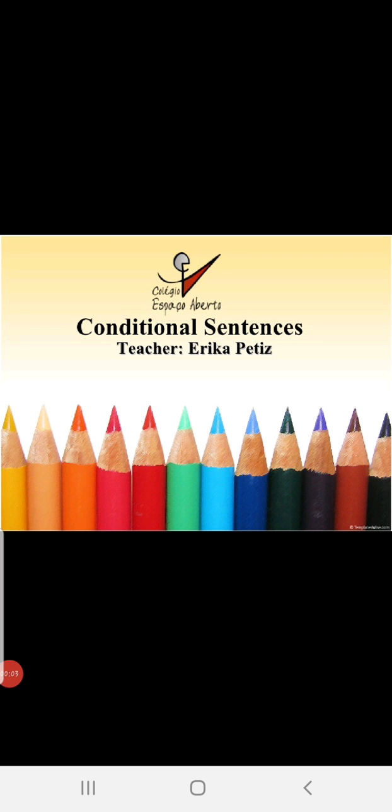Today let us learn conditional sentences. Conditional sentences are quite easy. Condition means a particular situation, which may or may not be happening, right? So it is called conditional if it happens.